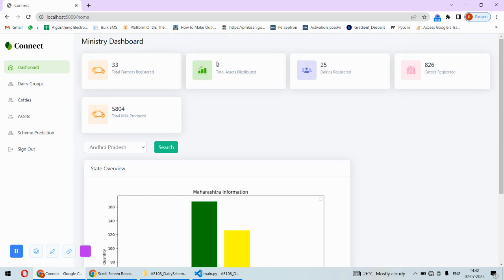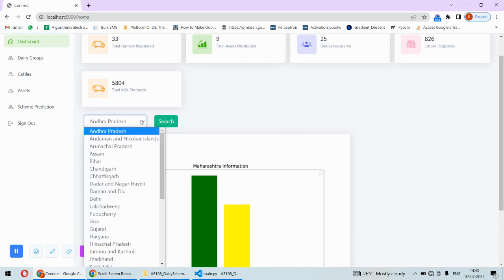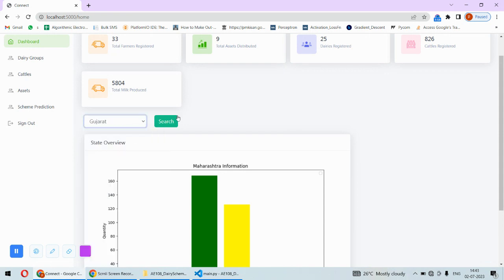Also the number of assets: the government is giving, let's say, nitrogen tanks and other assets to the dairy, so that will be displayed over here. Number of dairies registered, number of cattle registered. This information is coming from whatever data the dairy has uploaded, and the total milk produced. So that many liters of milk is produced. And we can search around here. For example, I can put Gujarat, and I can search for Gujarat.